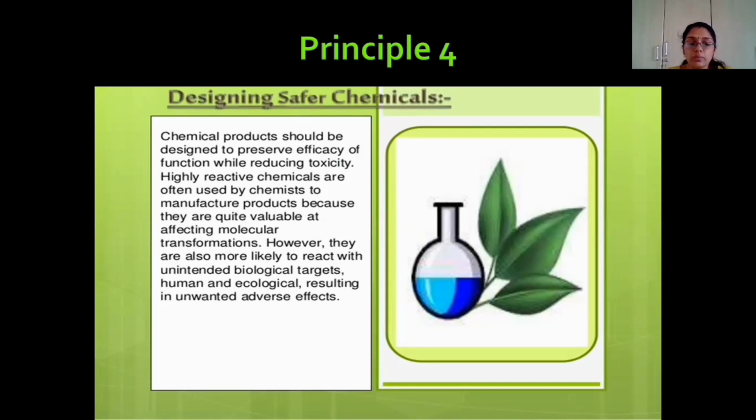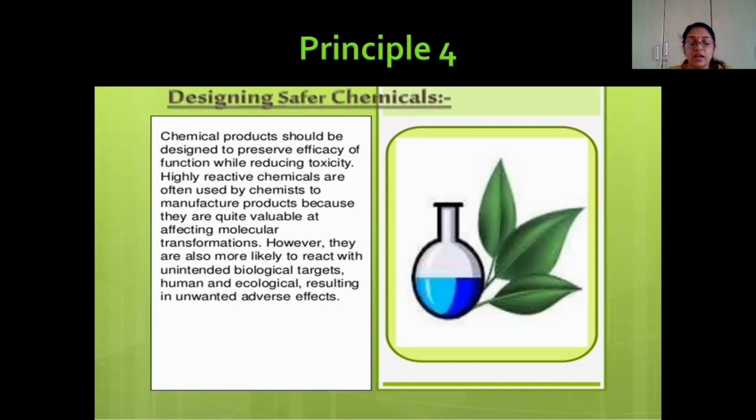Again, when we consider the medicine field, almost 100% of drugs are found to be chiral. And by understanding the correct chirality of that compound, we can safely target that compound to the specified organs and thereby we can prevent the side effects of that chemical. So in principle number 4, we tell that whatever chemicals we are synthesizing should be safe to use.